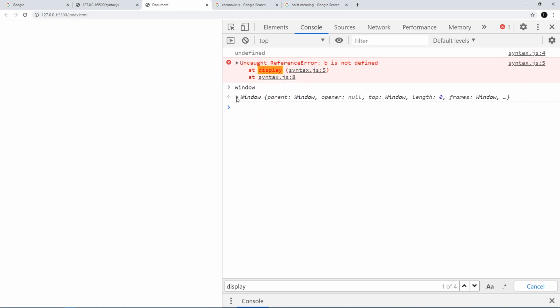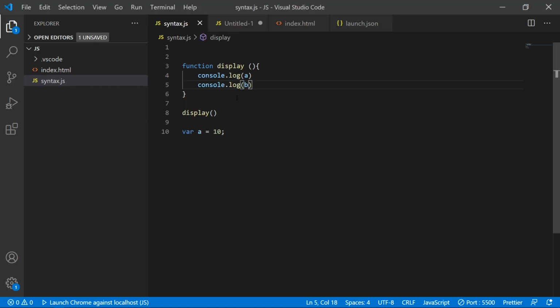All the global variables will fit into this. This function is nothing but a global for this particular script. So display will act as a global, and it will be communicated to the window object and added to the window object. So anyone can access the display function throughout your application. So that is a fact.